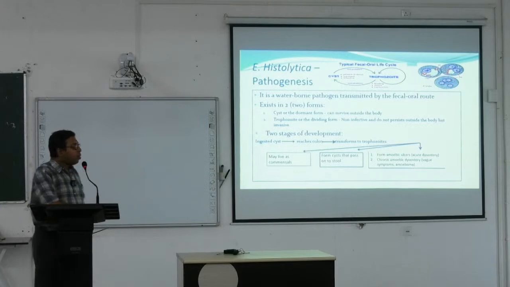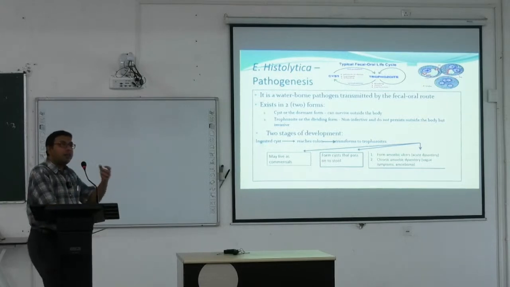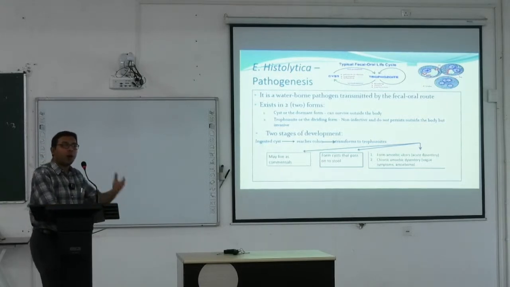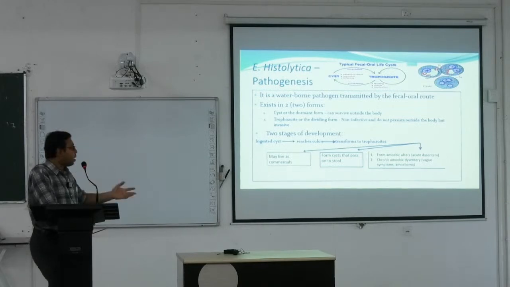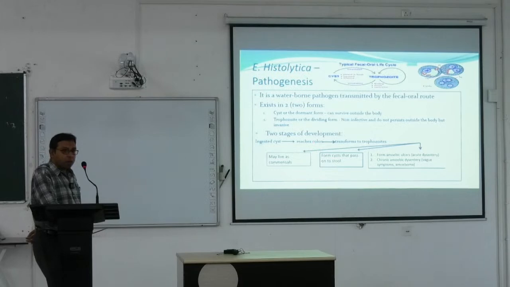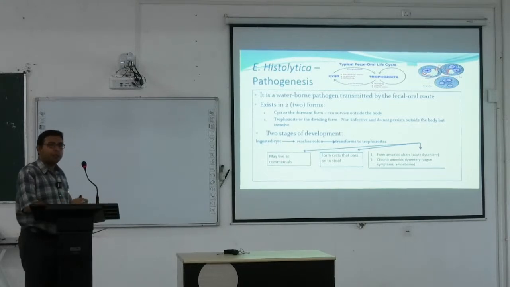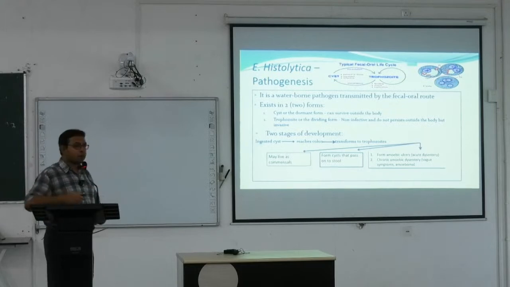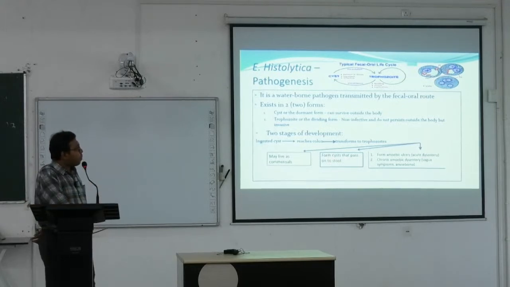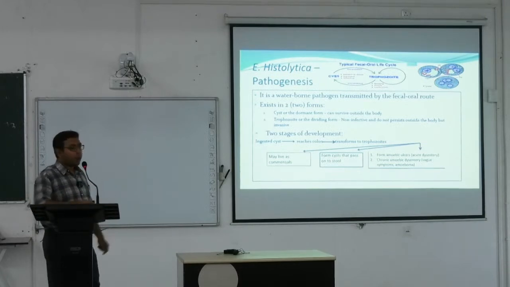So there are two stages of the development. If we ingest cyst due to contaminated water or contaminated food or something like that, it reaches the colon and transforms from the cyst to trophozoites. Then this can either live as commensals without much problems, but it will transmit the disease to other persons. From the cyst that is passed in the stool, again it is transmitted by the fecal-oral route to other persons.